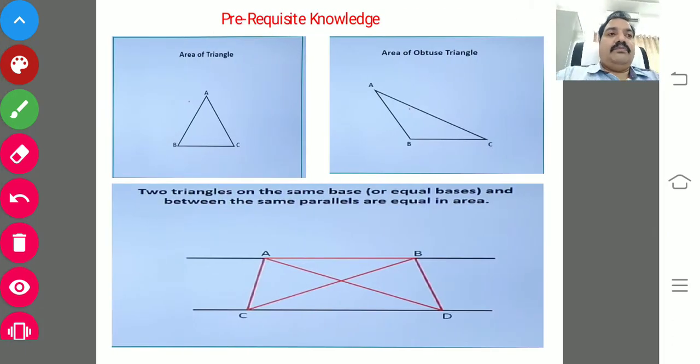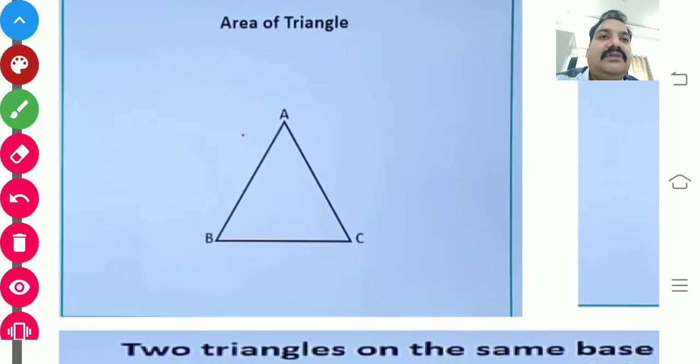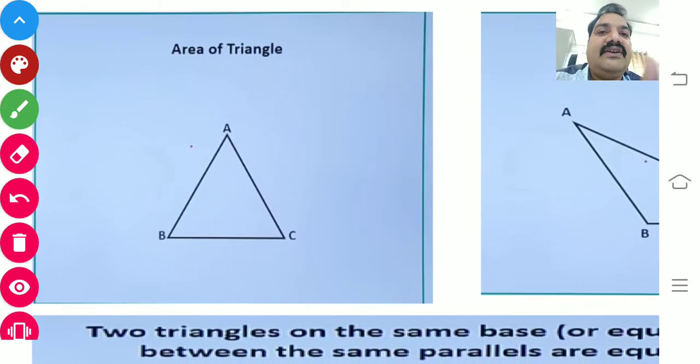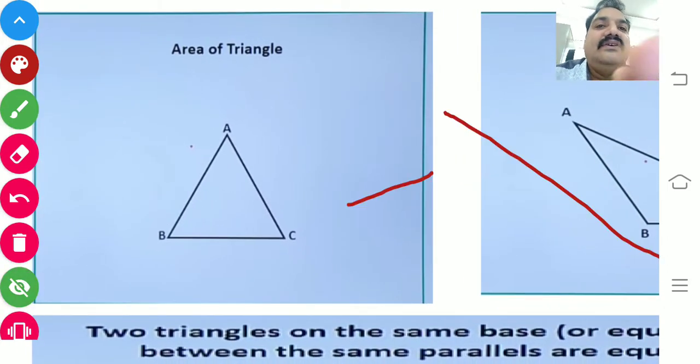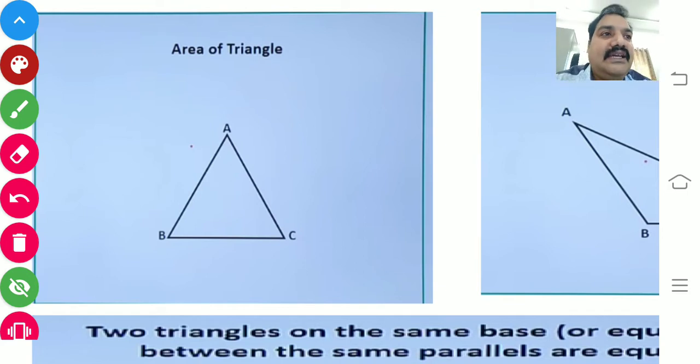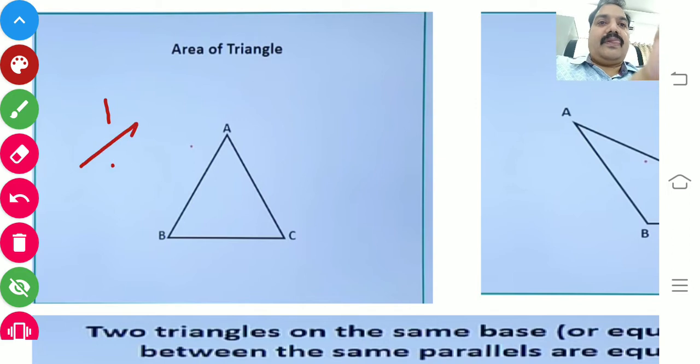Yes, before entering into the proof, you need some prerequisite knowledge. What is the prerequisite knowledge? Here, the first one is the area of a triangle. How will you find the area of a triangle? You know that at primary level you learned that the area of a triangle is nothing but half base into height.